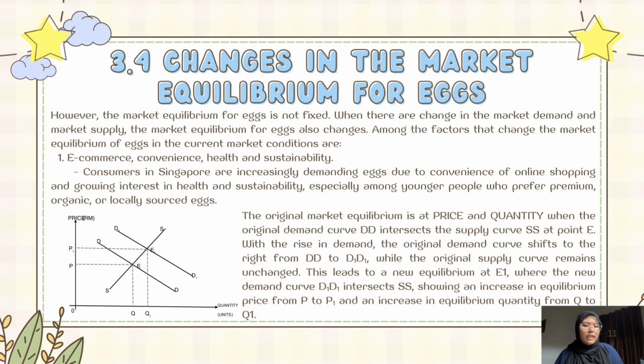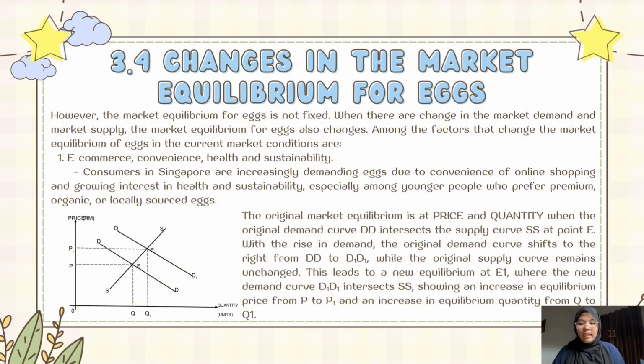Among the factors that change the market equilibrium for egg in the current market conditions are e-commerce, convenience, health, and sustainability. Consumers in Singapore are increasingly demanding egg due to the convenience of online shopping and growing interest in health and sustainability, especially among younger people who prefer premium, organic, or locally sourced egg.